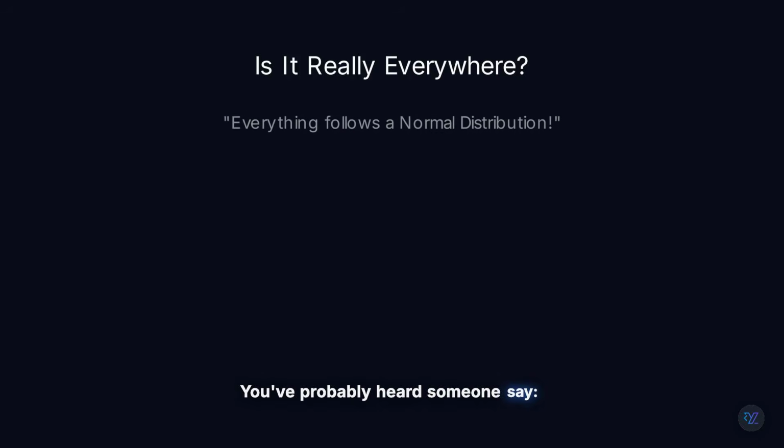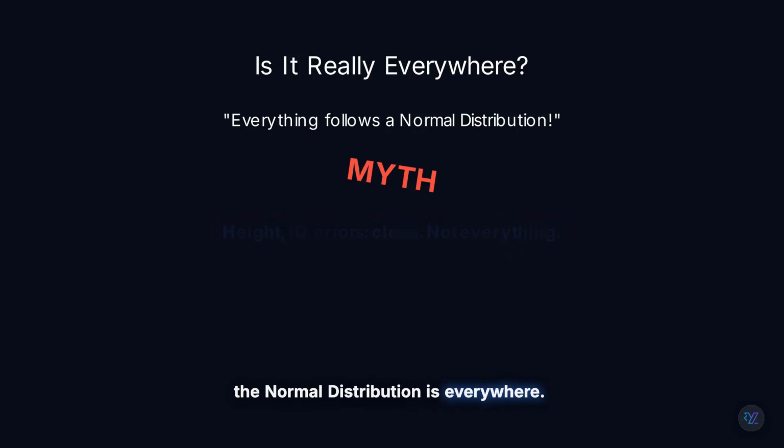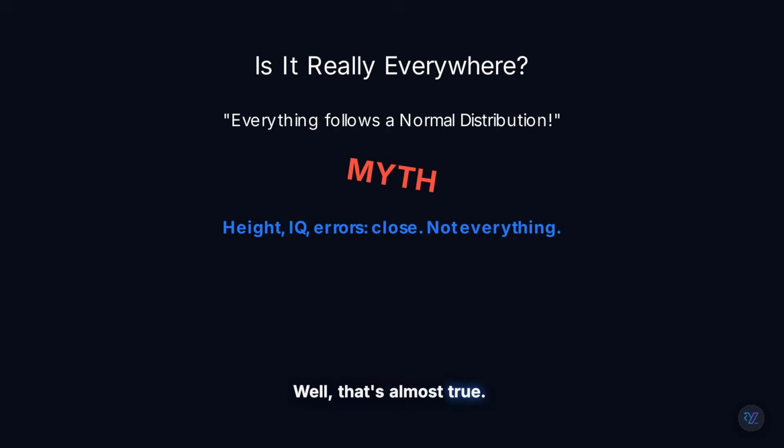You've probably heard someone say, the normal distribution is everywhere. Well, that's almost true. Human height, almost normal. IQ scores, close to normal. Measurement errors, usually normal, but not everything follows this famous curve. So today, let's understand why it's so special.